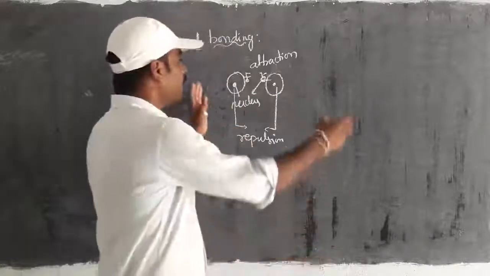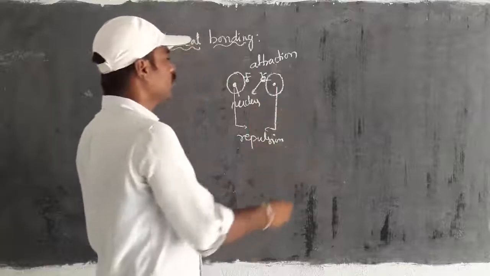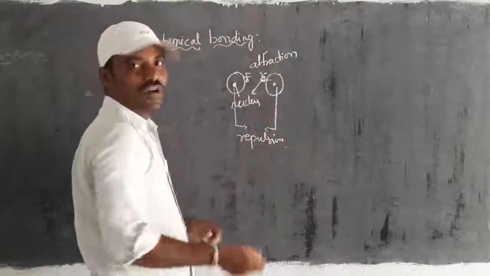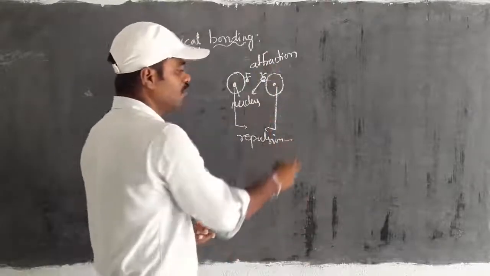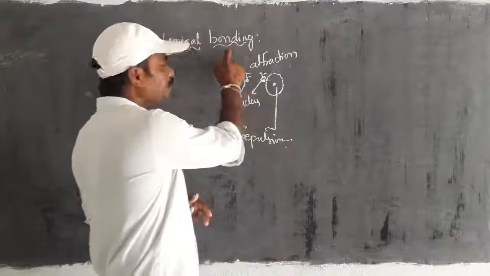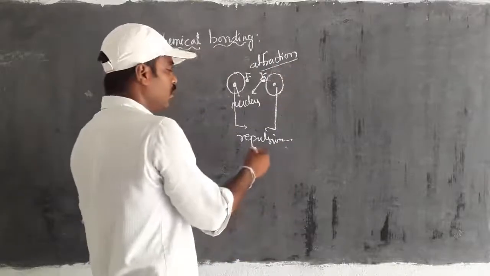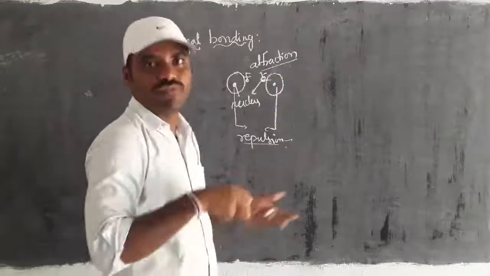Then at what distance between atoms can we see attraction, or at what distance can we see repulsion? To form the chemical bonding, must the attraction force be greater or the repulsion be greater, whichever is present?